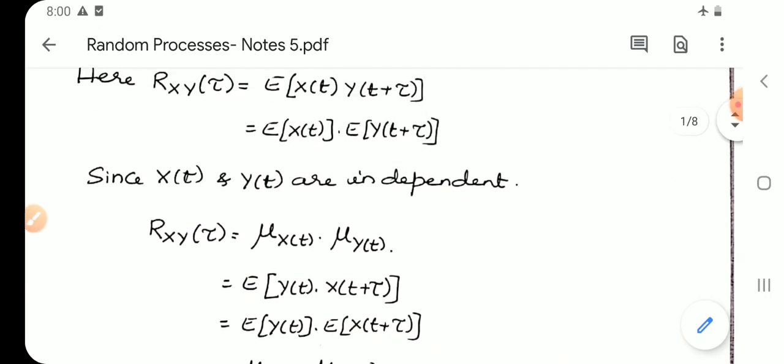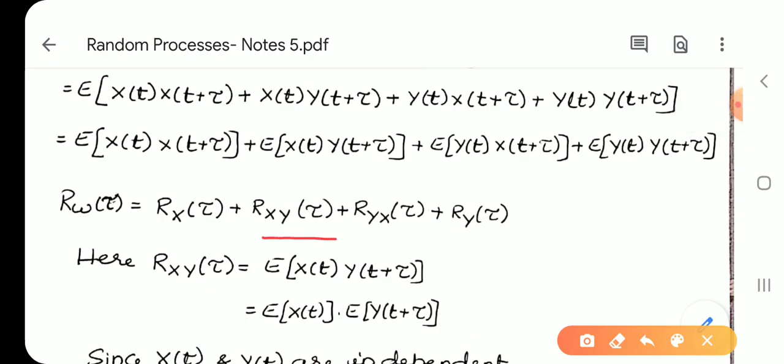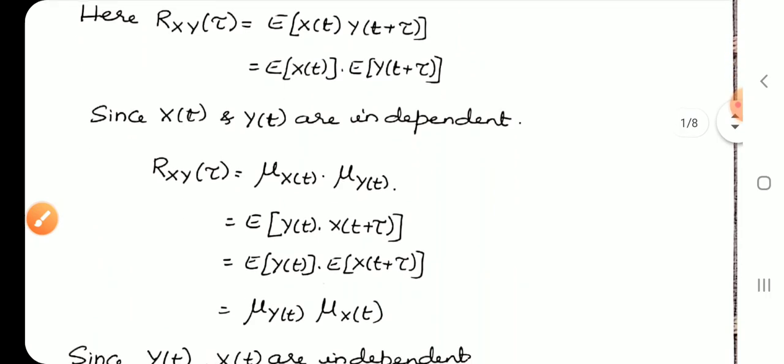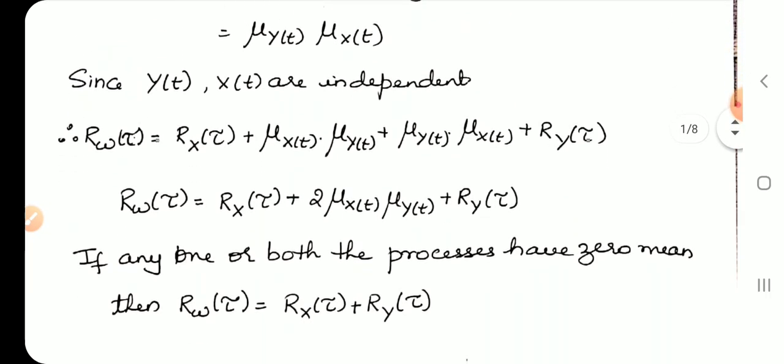Therefore, in the above equation, in the place of Rxy of tau and Ryx of tau, we will replace it by mu x of t and mu y of t.